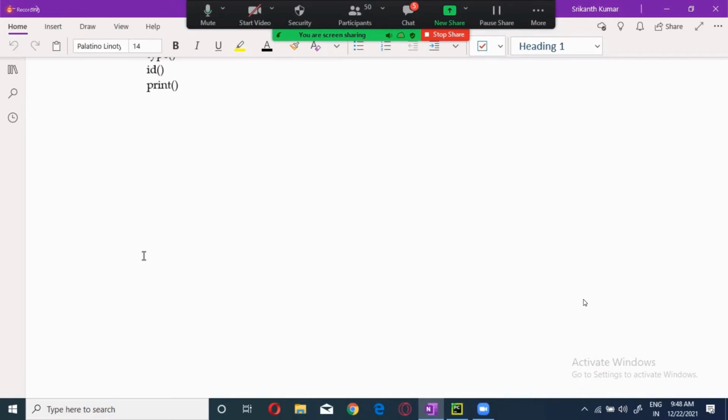So how to know whether it occupies the memory or not? The ID function. What will the ID function do? Address. Good. It will give the address.